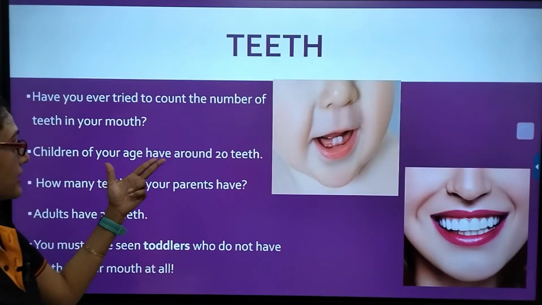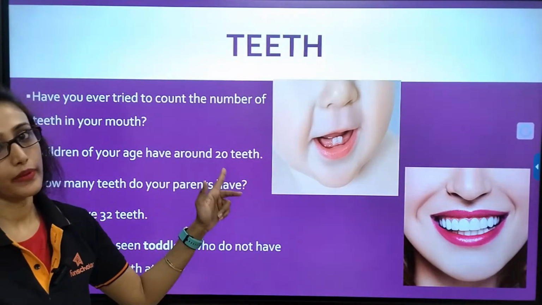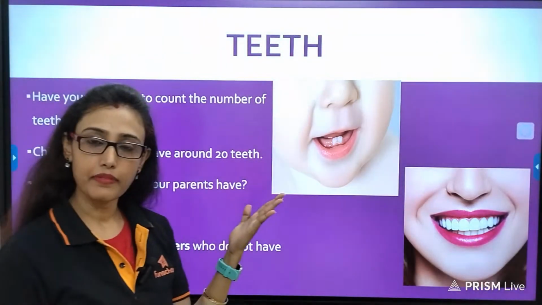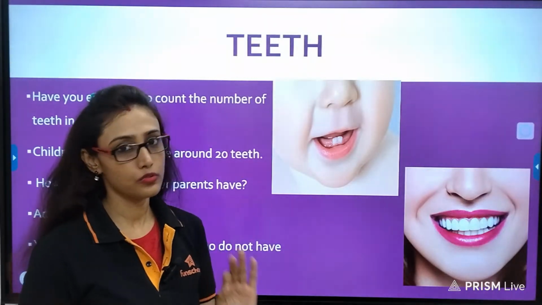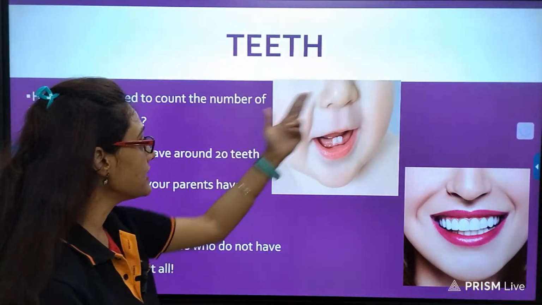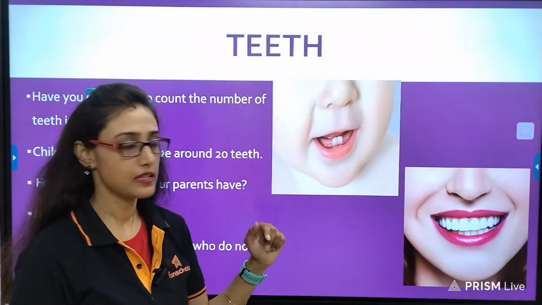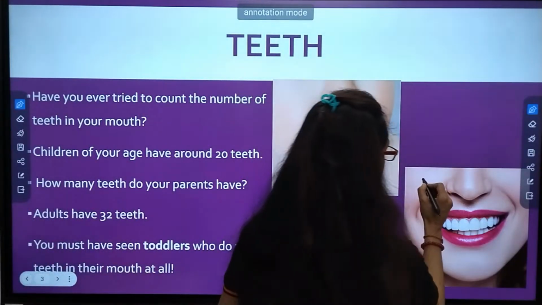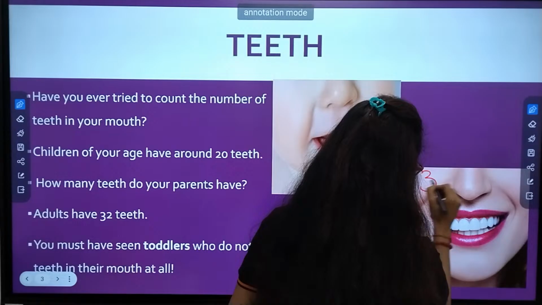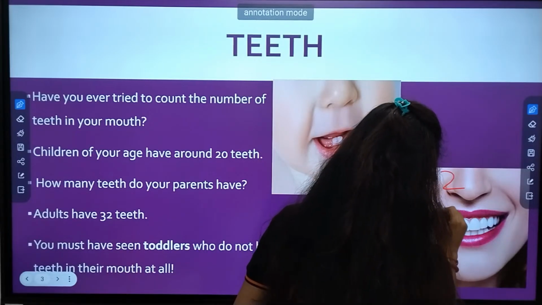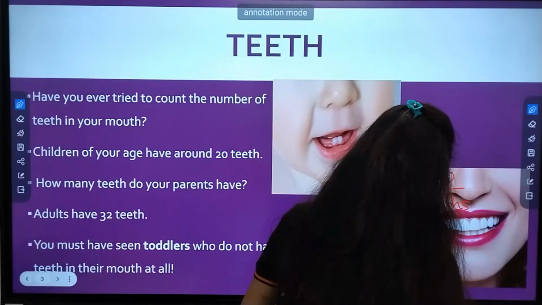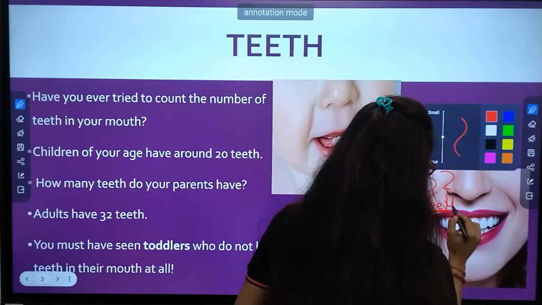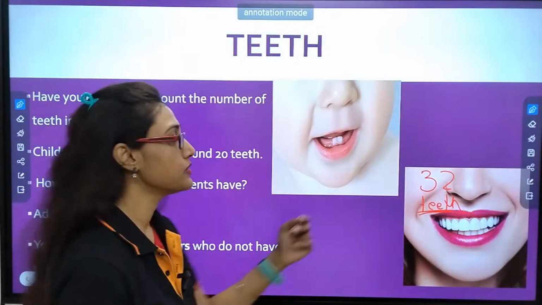Children of your age will have around 20 teeth or 20 plus teeth. I have told you. So how many teeth are you having? You are having maximum 20 or 20 plus. A child is having 20 teeth. And this is an adult. How many teeth will an adult have? The adult will have 32 teeth.